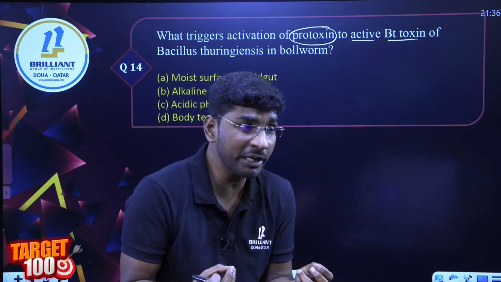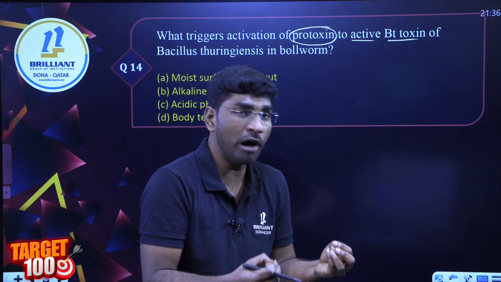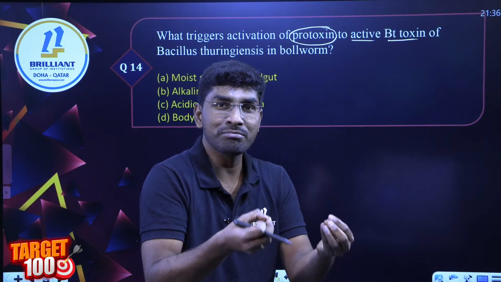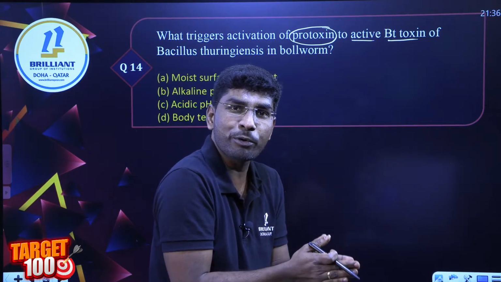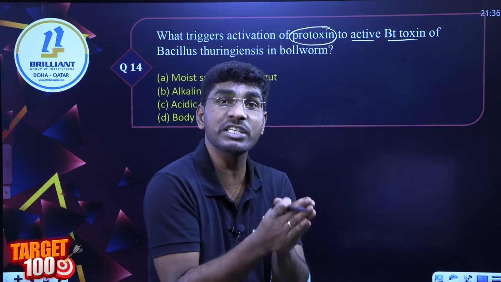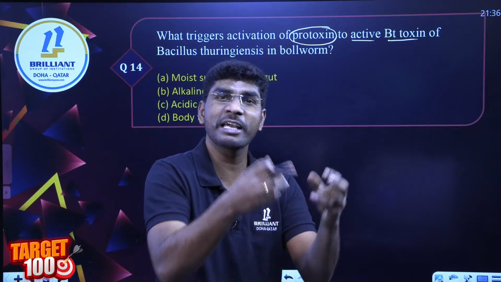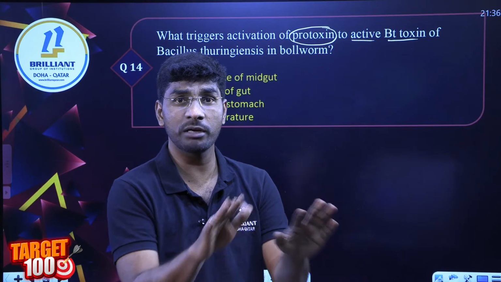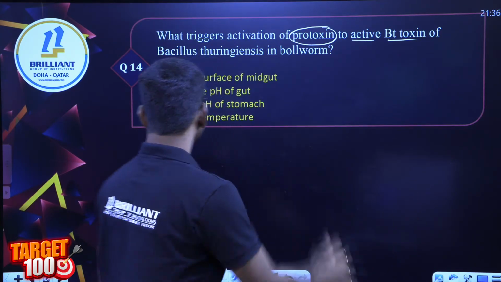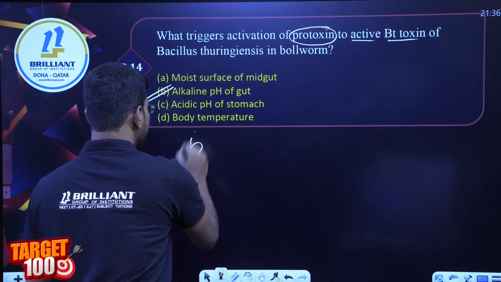Where does the alkaline pH form? Sir, in the gut of the insect. In the mid-gut of the insect, alkaline pH forms. So immediately the protoxin converts into cry toxin. It makes perforations and ultimately kills what? The insect. We have discussed this one. This is a very simple question. So I can go with alkaline pH.